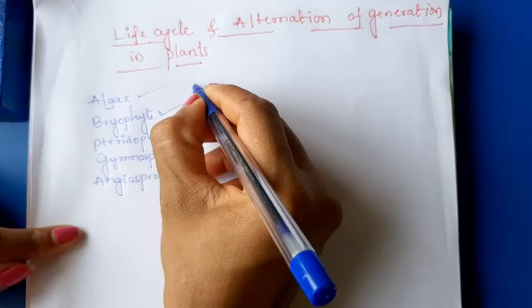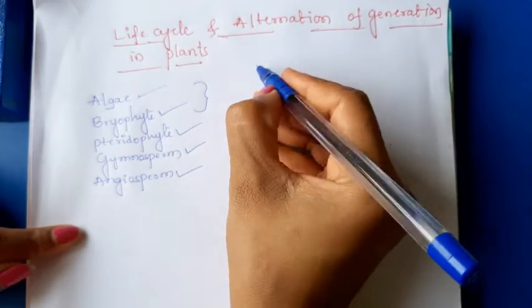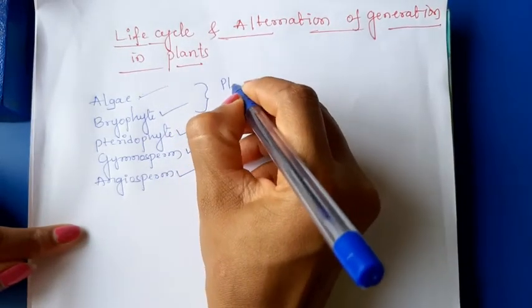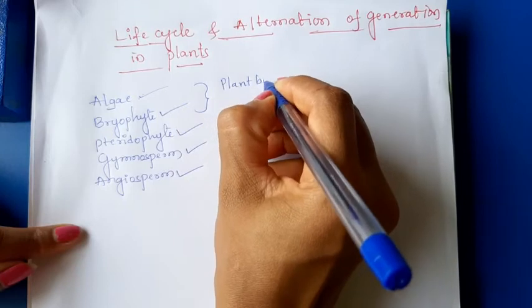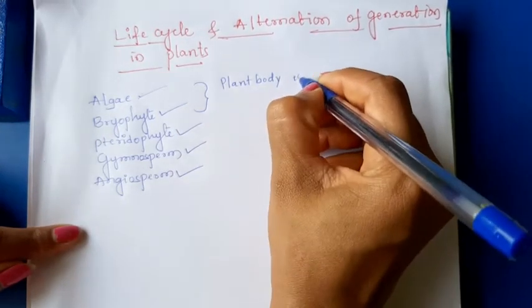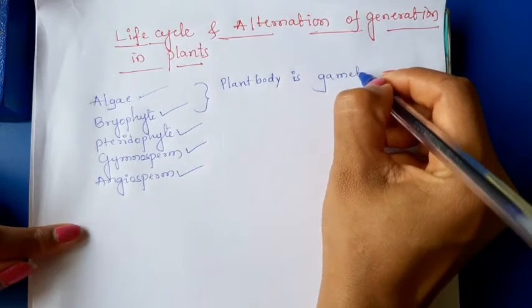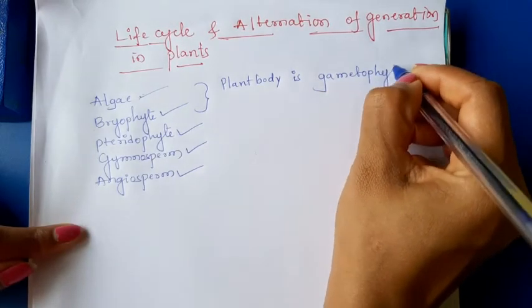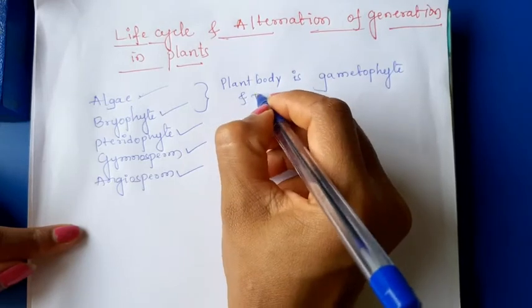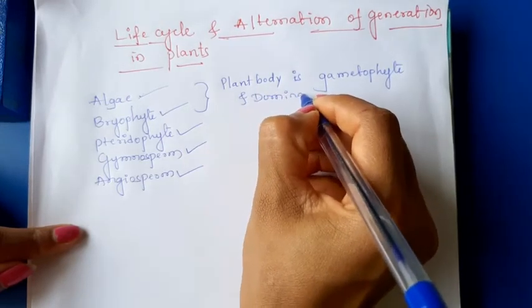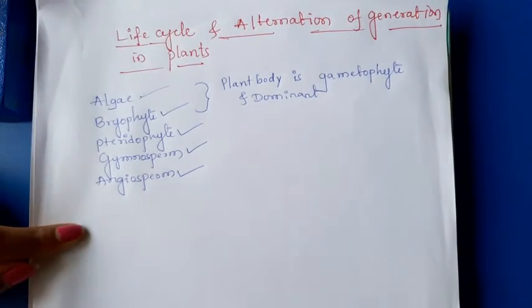In case of algae and bryophyte, the plant body is gametophyte and it is dominant. Gametophyte is dominant.